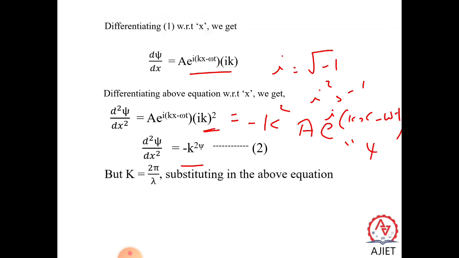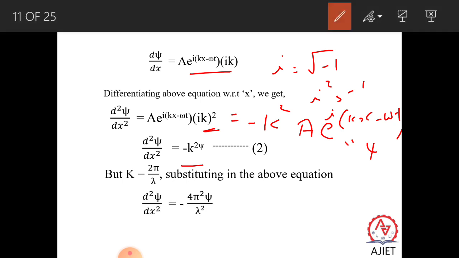But what is k? k is called the wave number and it is given by 2 pi by lambda. So let us substitute in equation 2. The expression becomes k square, so it is 4 pi square xi divided by lambda square.